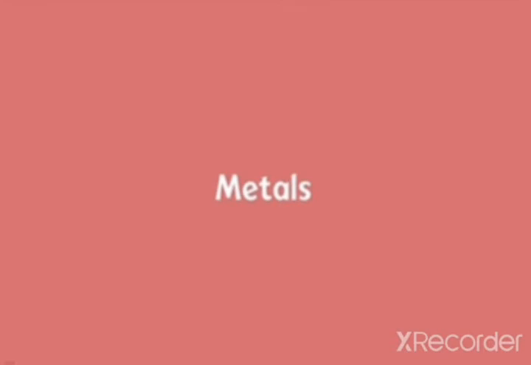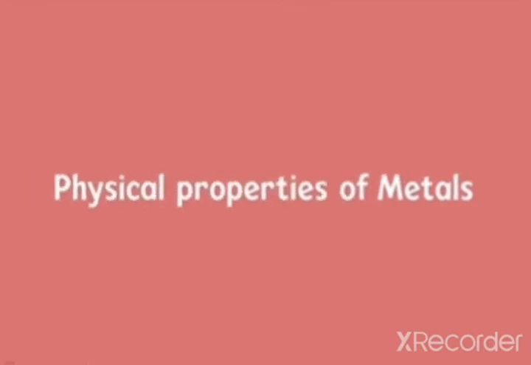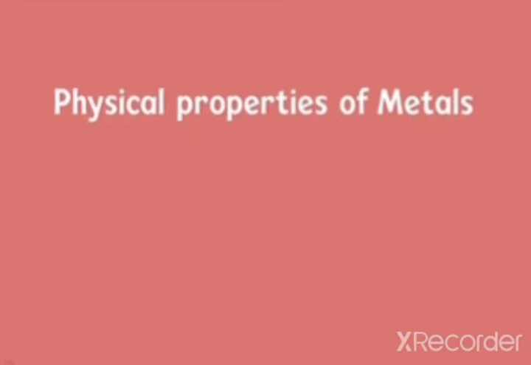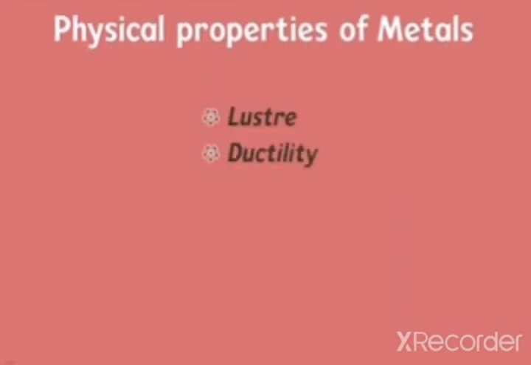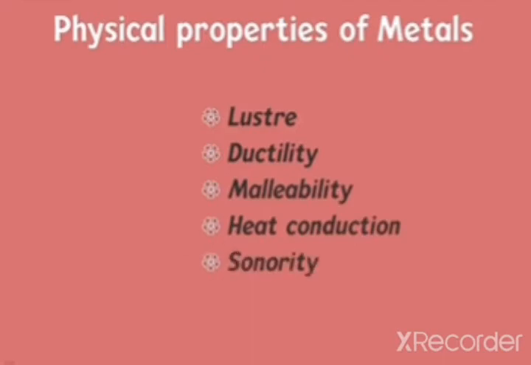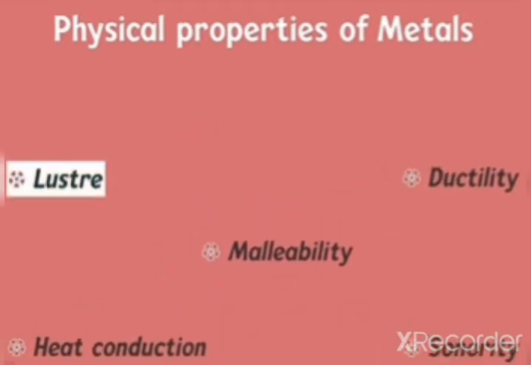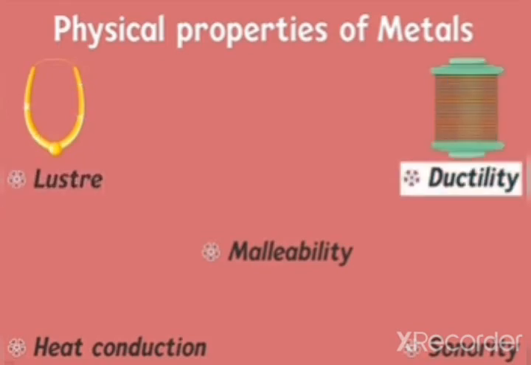Can you tell me the most important physical properties of metals? Yes. Luster, ductility, malleability, conduction of heat, and sonority. So can we mention a few uses based on these properties? The fact that they are lustrous makes them useful for making jewelry. Yes, metals are lustrous, which means they generally shine. We can also make wires out of metals due to their ductile nature.